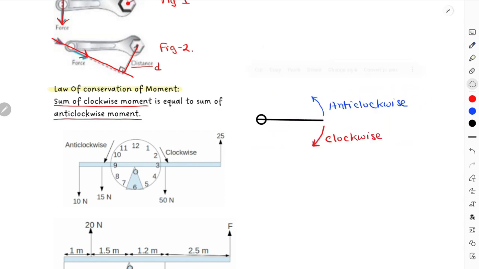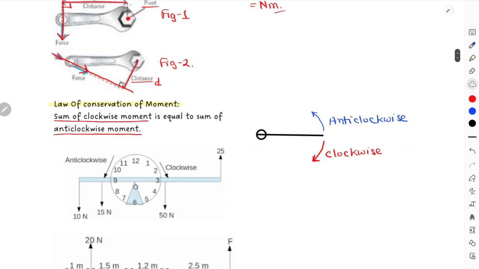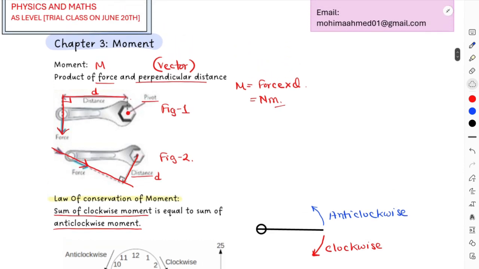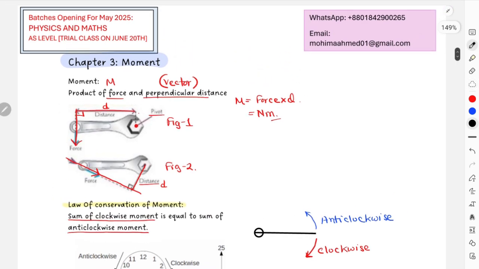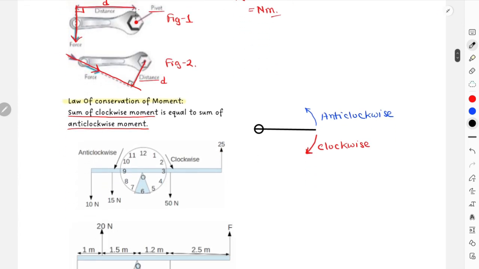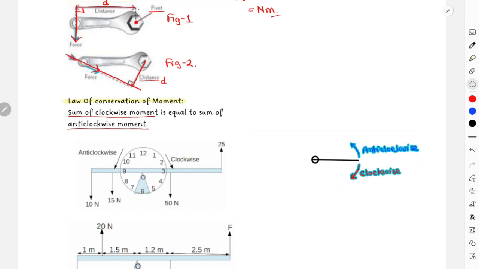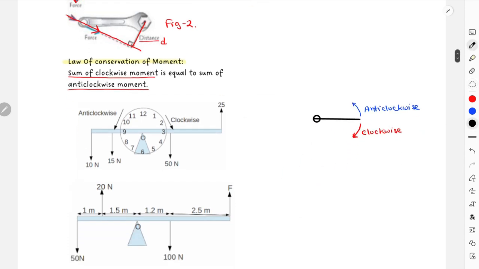Quite very important to understand. Now over here, you can actually express an object to be in equilibrium in two different statements, either writing in terms of force or writing in terms of moment. An object in equilibrium means that there are multiple forces acting on the object, but at the end of the day, the object is at a balanced position. The object will not have any resultant force in that case. So equilibrium can be expressed into two different definitions. We'll express that again a little bit later, but let's just first understand what moment over here indicates.